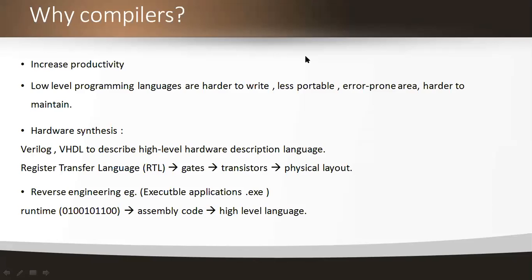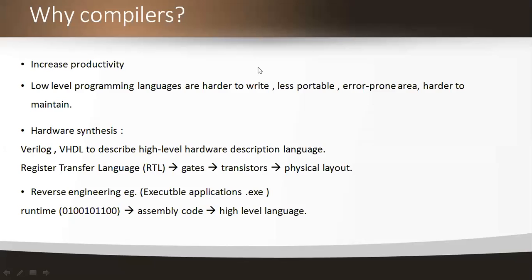And here we're performing some reverse engineering in the compilers, and reverse engineering in the sense of runtime, with a binary language of zeros and ones, which then converts into assembly code, and finally we are getting the output in the form of a high level language. And these are the reasons why compilers are used.